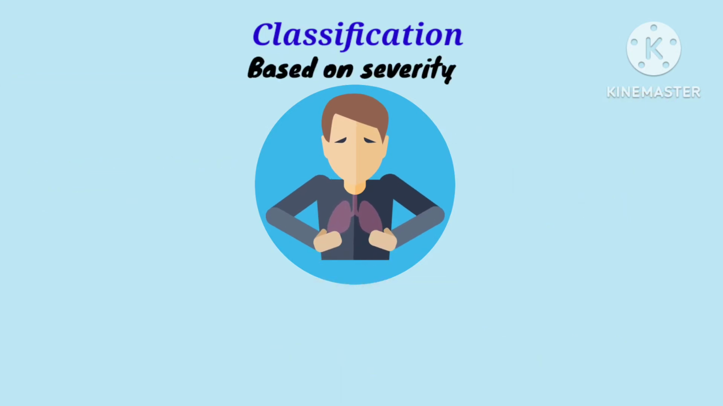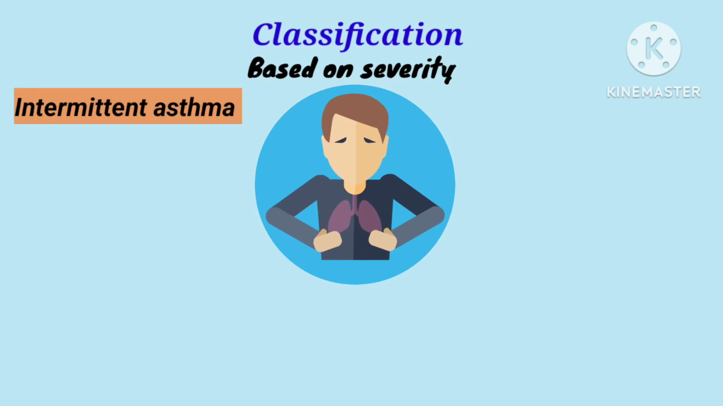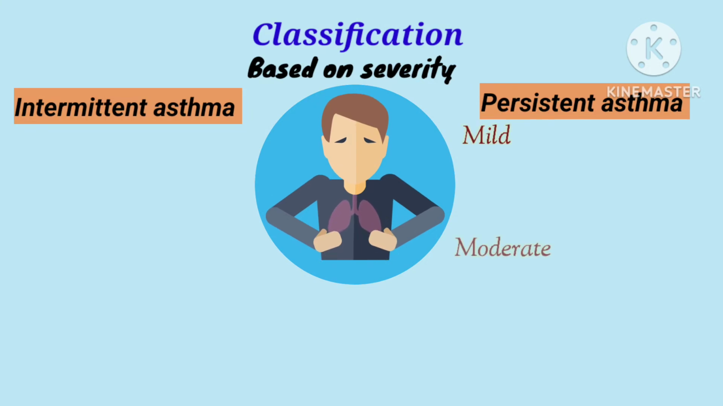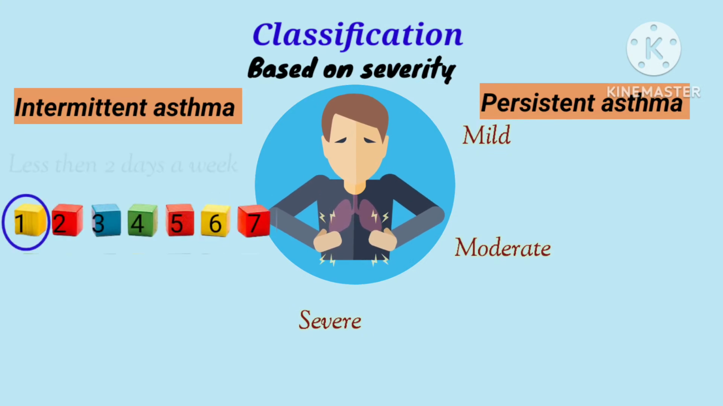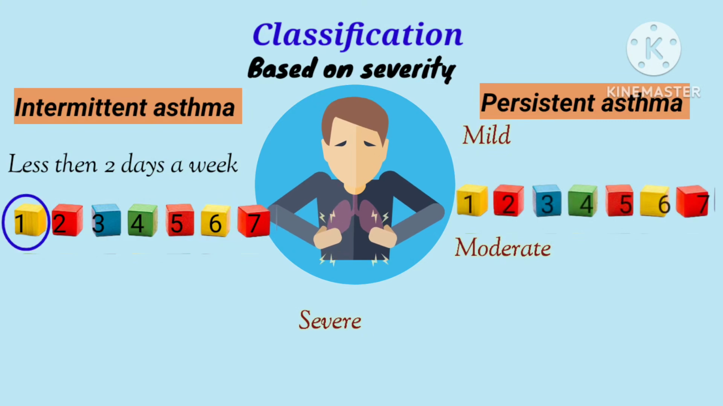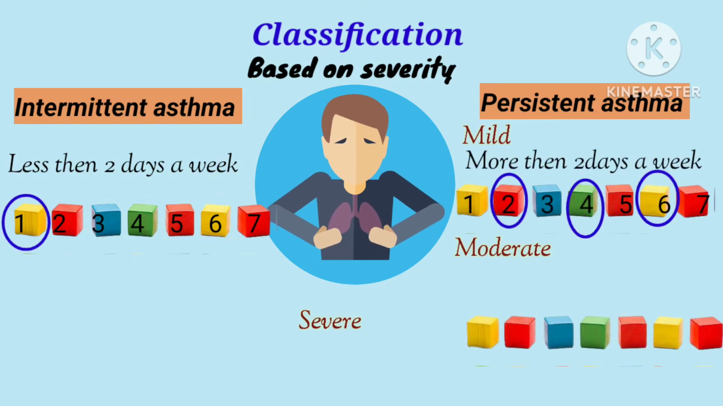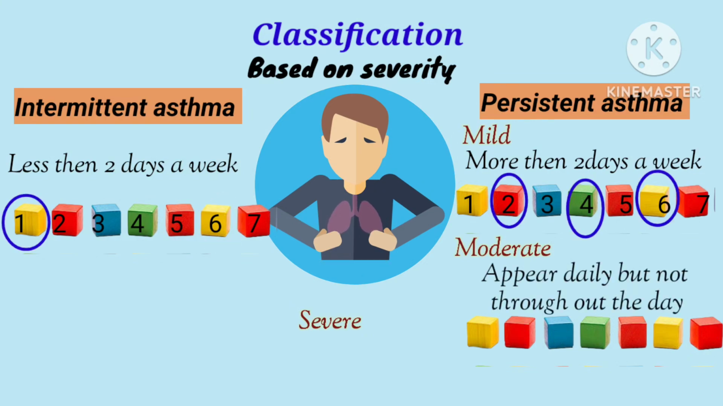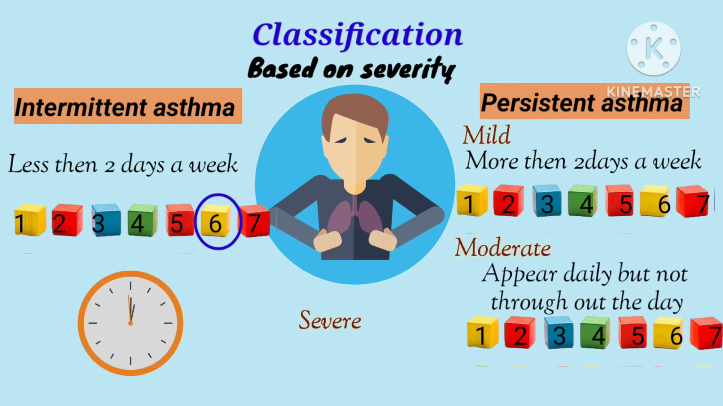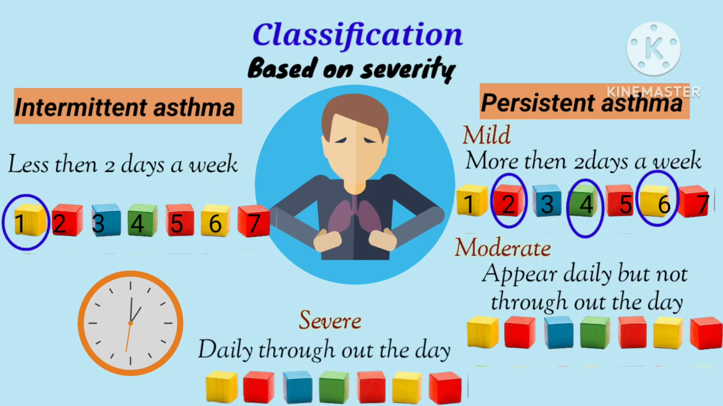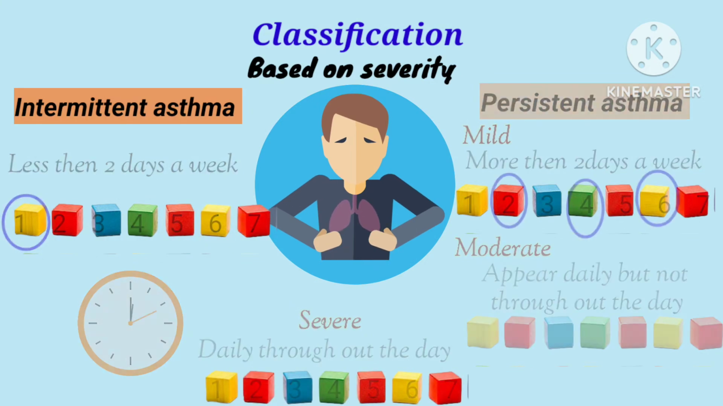Classification based on severity. It includes intermittent asthma and persistent asthma. Persistent asthma is further classified as persistent mild asthma, persistent moderate asthma, and persistent severe asthma. In intermittent asthma, the symptoms appear less than 2 days a week. In persistent mild asthma, the symptoms appear more than 2 days a week. In persistent moderate asthma, symptoms appear daily but not throughout the day. In persistent severe asthma, symptoms appear daily and throughout the day.